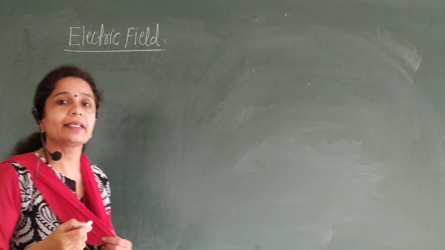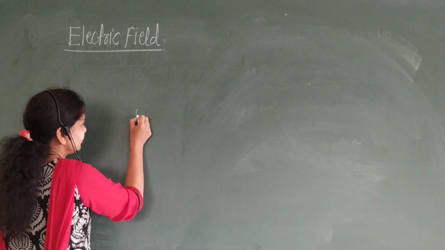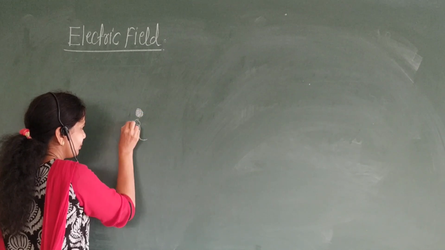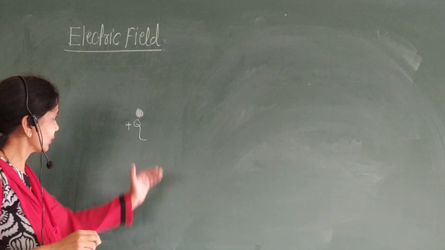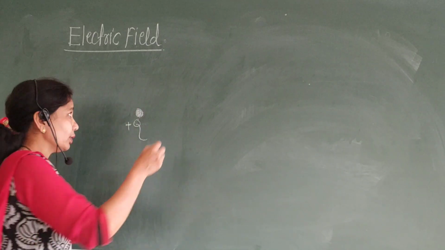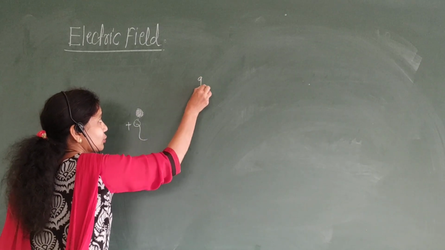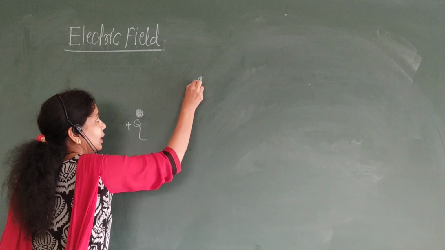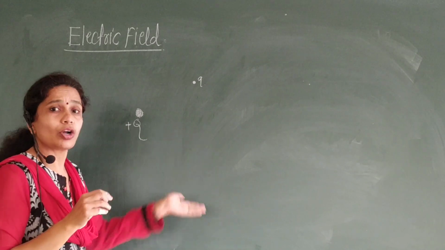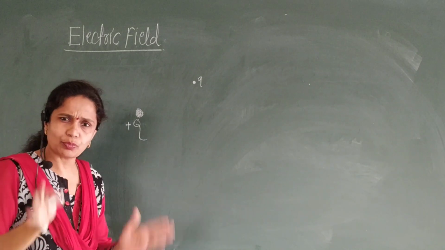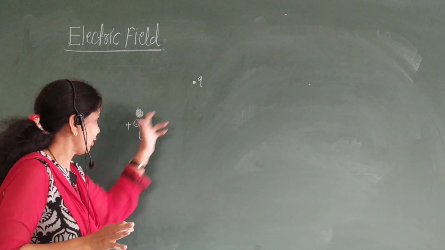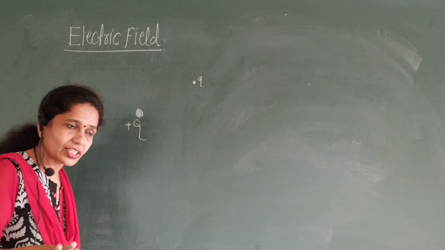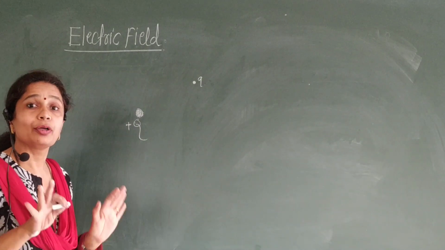What do you mean by electric field? If we consider this is one point charge, suppose this is called a plus Q. Okay, then if we bring another charge, small q, near it, this is the other charge which is called a test charge, which is very small in magnitude and does not affect the surrounding charge. Okay, this small q is called a test charge and capital Q is called a point charge.